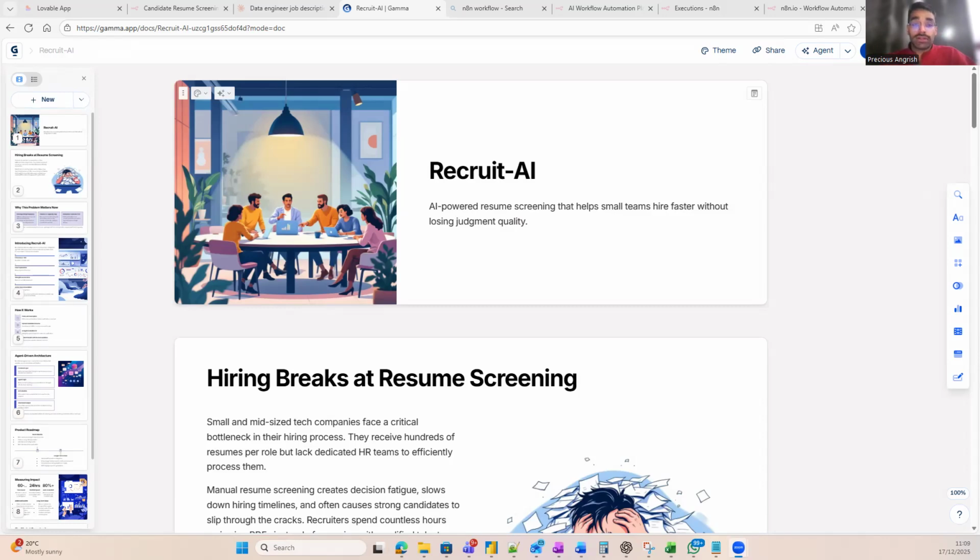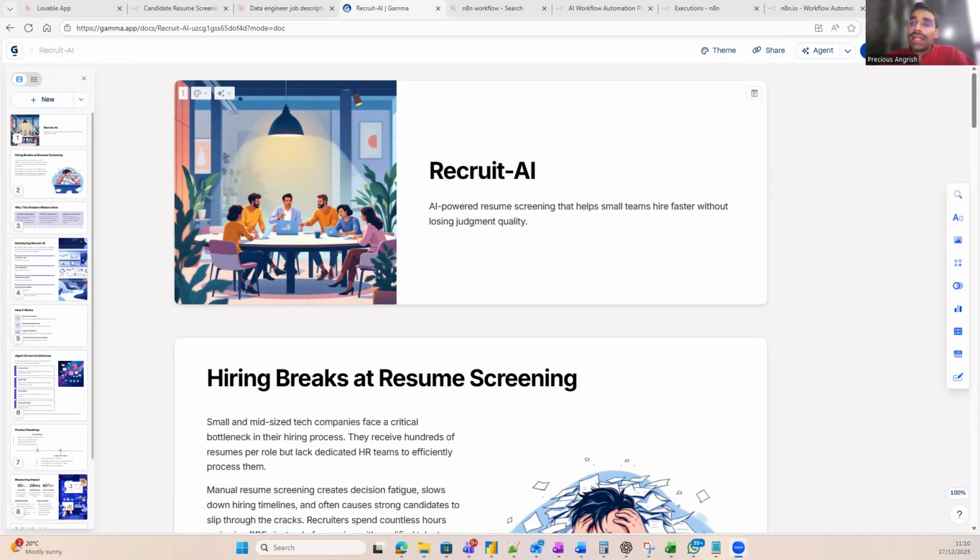Now, what have we built? How will our product solve this problem? RecruitAI is an agentic AI product that automates the screening and early decision phase of hiring. The product takes inputs, a job description and a candidate resume, and an AI agent evaluates the candidate contextually, not through keyword matching. It produces a fit score, short explanation, key strengths, potential concerns, and a clear recommendation, telling us whether we should interview the candidate or reject the candidate. The goal is not to replace recruiters, but to reduce noise so humans can focus on meaningful decisions.